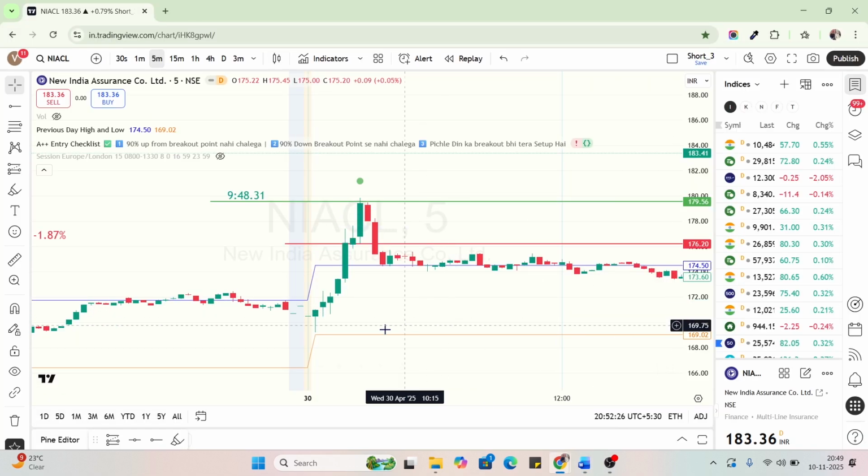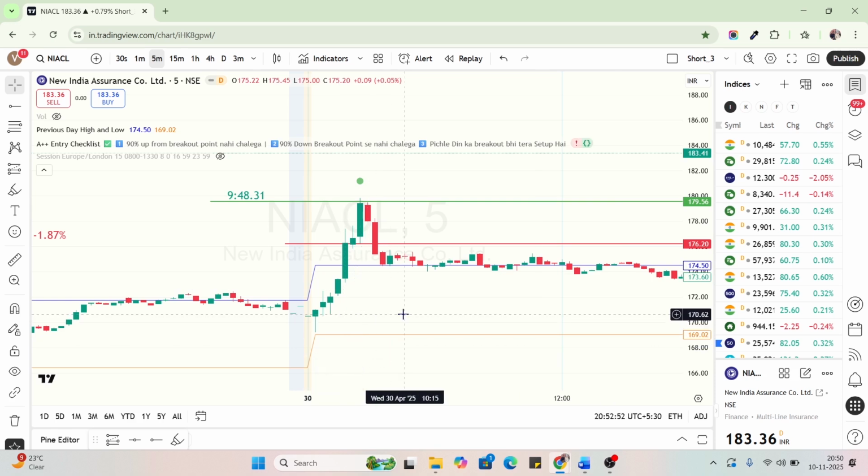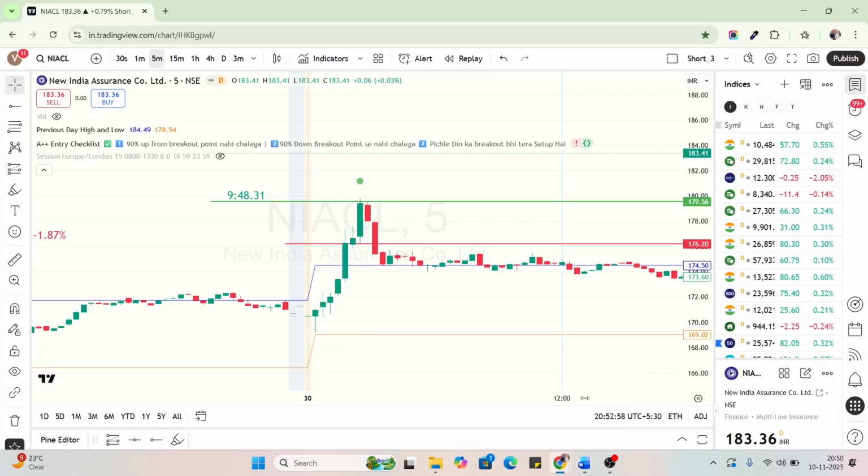Another thing I have mentioned is that it had already given too much move. You can see 1, 2, 3, 4, 5, 6, 7. In 7 candles, it was continuously green. So it was assumable that the share would show a downfall also, and it happened, and I lost. The other reason was that I had taken latency that shouldn't be. Okay, so the summary is, I have made lots of mistakes in this particular trade.